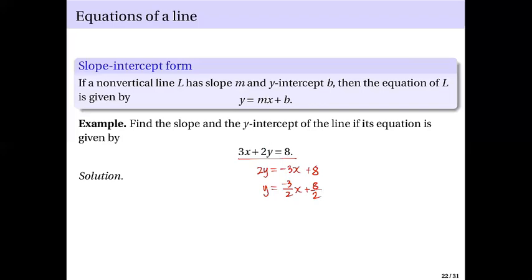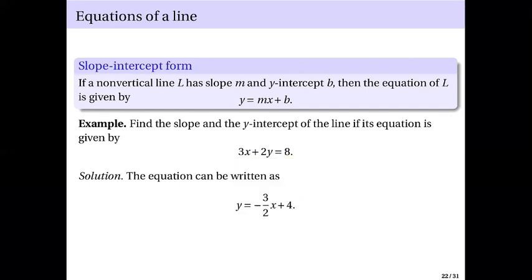So this equation is equivalent to the original one. This is the slope-intercept form of this line. Which means that if the equation can be written in this form, obviously this is your slope: negative 3 halves.